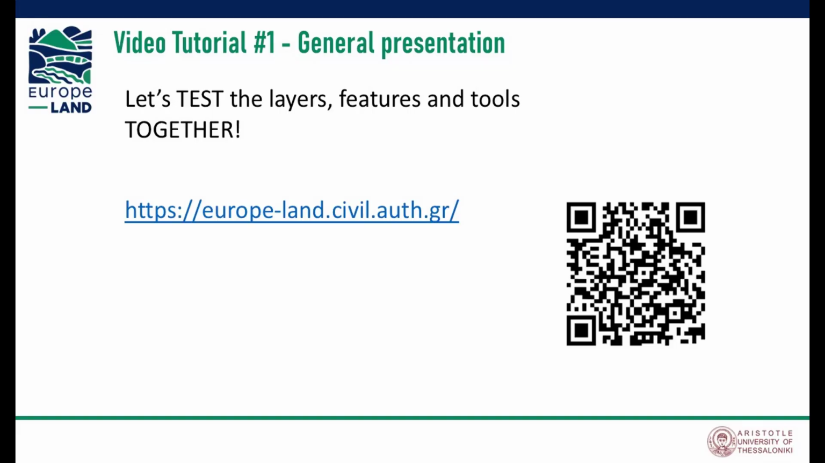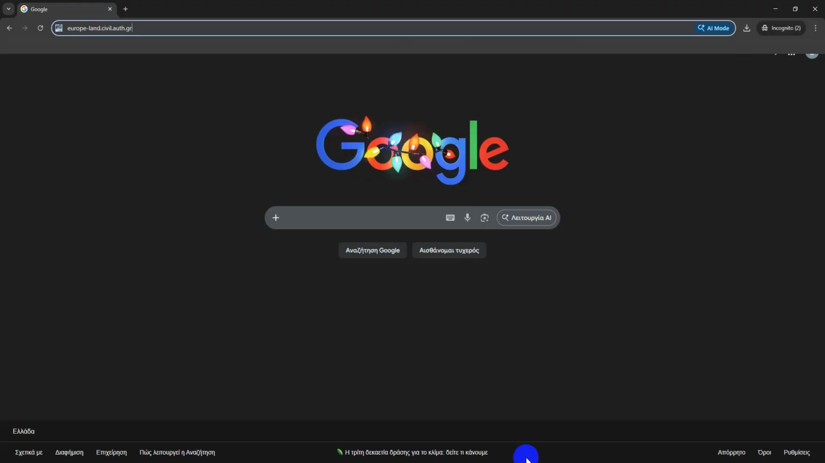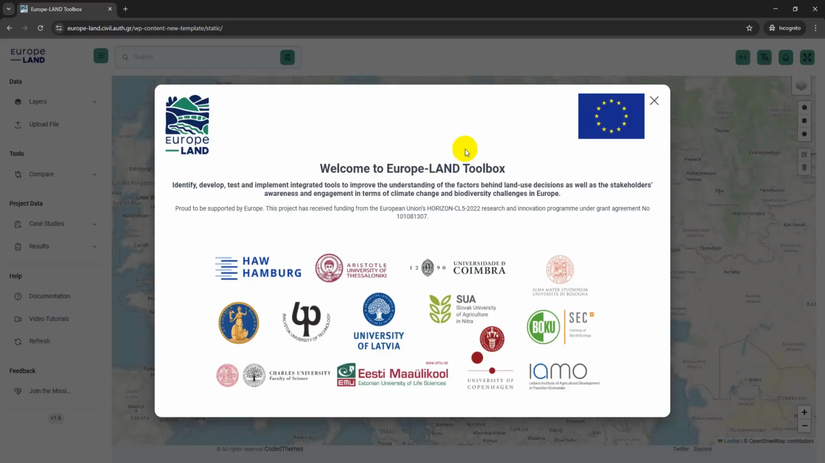Let's test the layers, features, and tools together. To access the platform, type this URL into your browser. Here we're using Google Chrome as an example. When the page loads, a pop-up window appears. It provides a short introduction to the Europe-LAND project, a Horizon Europe initiative, along with the list of participating partners. You can close the pop-up to enter the main interface.